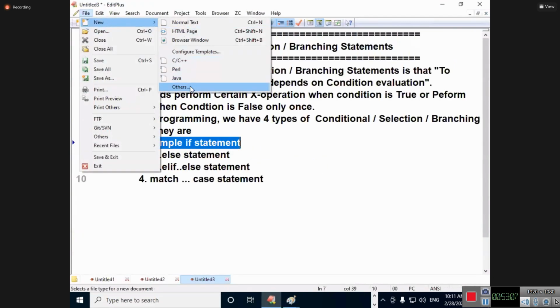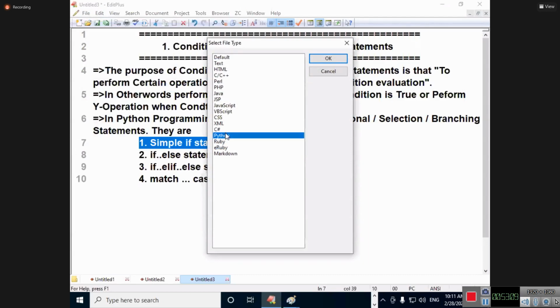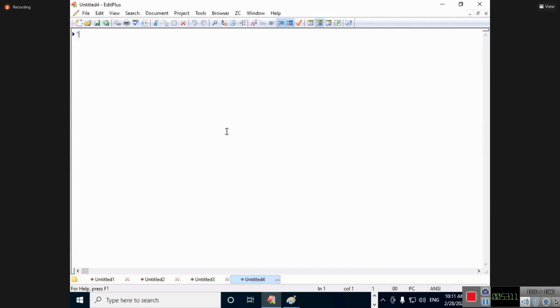Go to this place, edit plus others, and say Python. First thing, say movie dot py. Say tkt is equal to input of, come on students, input of, what is this? Do you have a ticket? Yes or no? Yes. Fine.